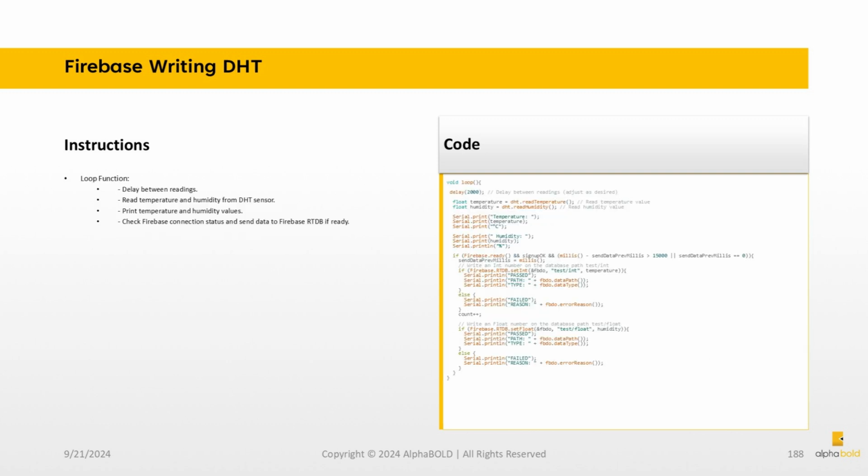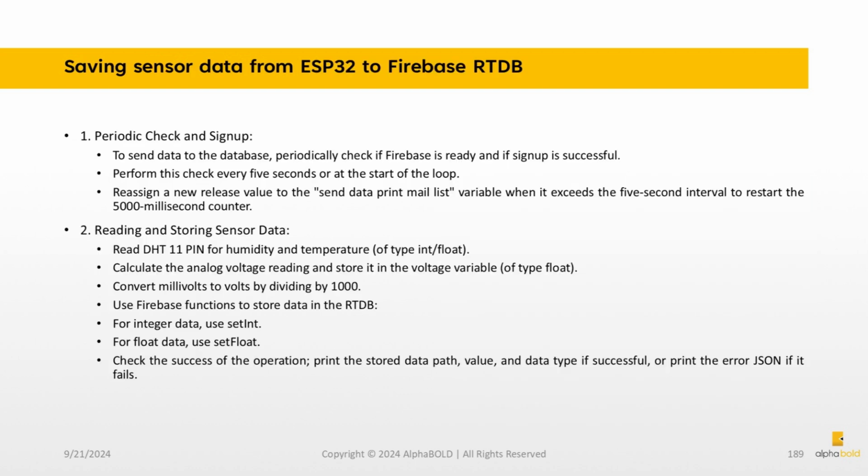In the loop function, delay between readings. Read temperature and humidity from the DHT sensor. Print temperature and humidity values. Check Firebase connection status and send data to Firebase RTDB if ready. Saving sensor data from ESP32 to Firebase RTDB. 1. Periodic check and sign up. To send data to the database, periodically check if Firebase is ready and if sign-up is successful.